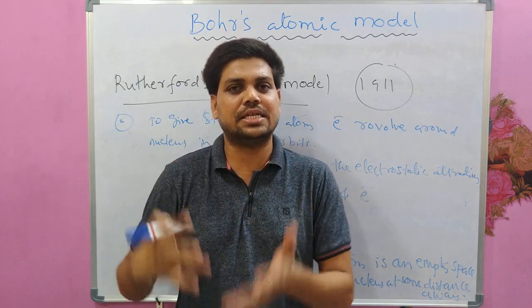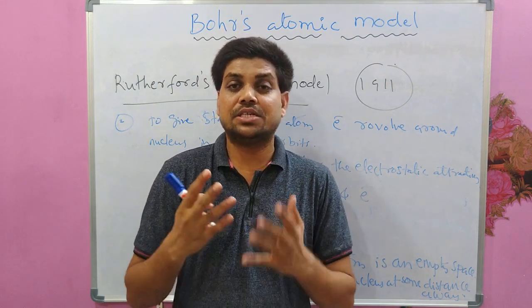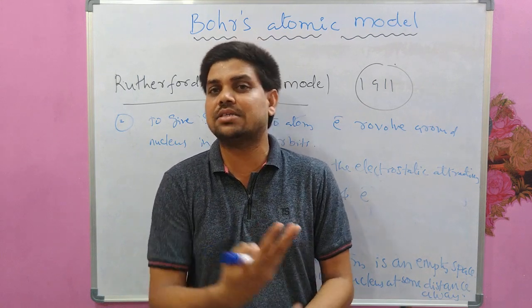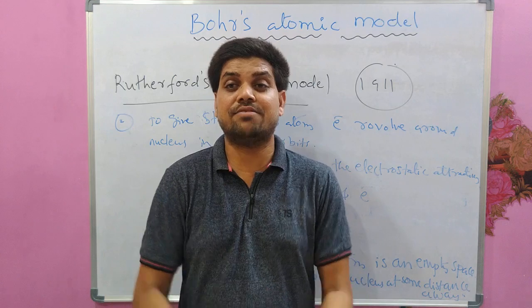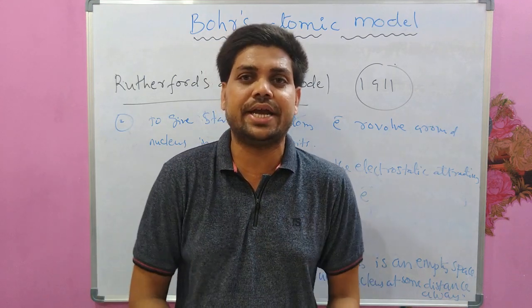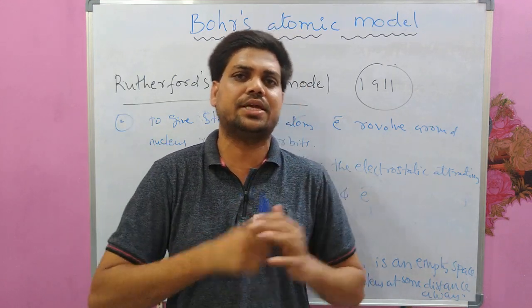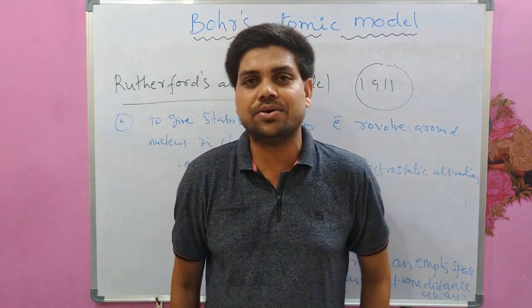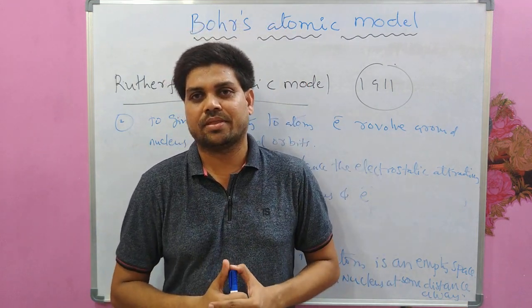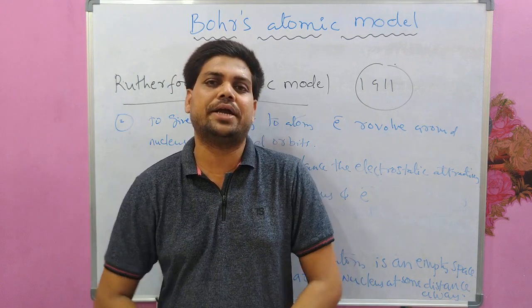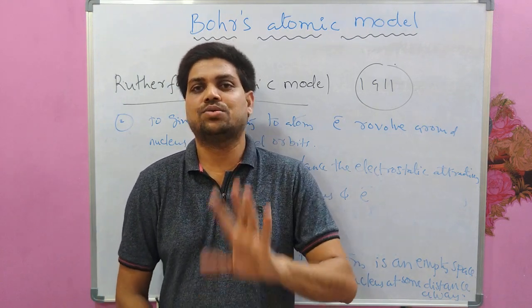There is the existence of atoms in which the nucleus is there and electrons are revolving. But if it is revolving, it should radiate energy and collapse inside the nucleus. That is according to electromagnetic wave theory, the classical physics. This was not explained by Rutherford.